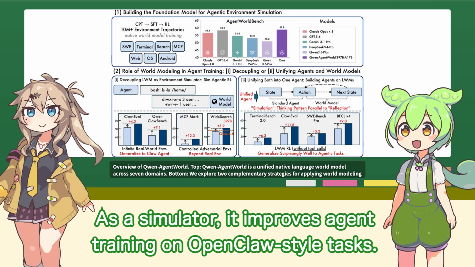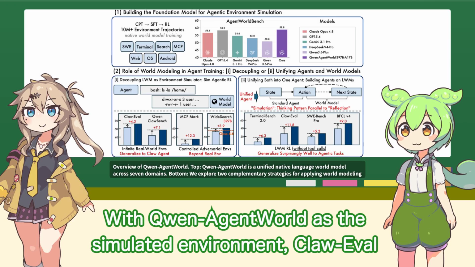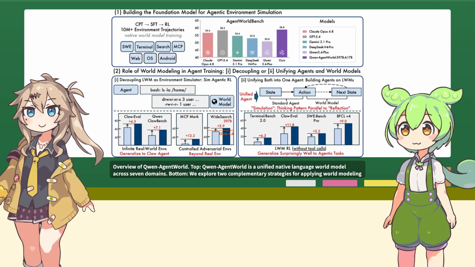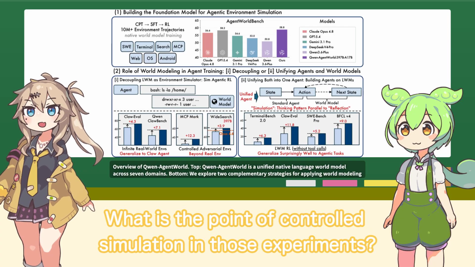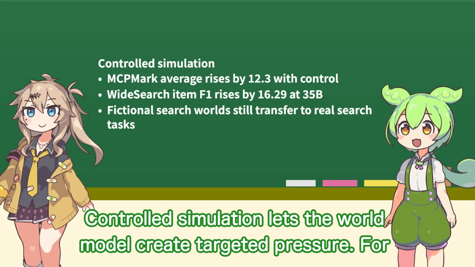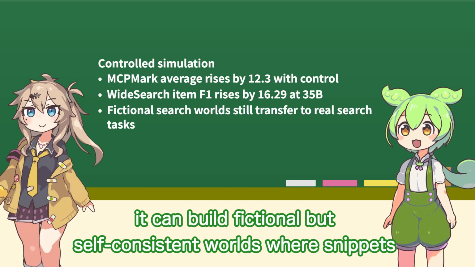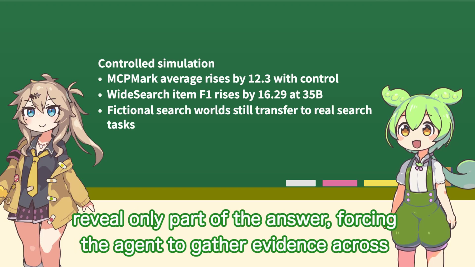With Qwen-AgentWorld as the simulated environment, Claw-Eval rises from 6.54 to 16.7, and Qwen-Claw Bench rises from 47.9 to 55.0. What is the point of controlled simulation in those experiments? Controlled simulation lets the world model create targeted pressure. For MCP, it can inject partial failures or paginated tool responses. For search, it can build fictional but self-consistent worlds where snippets reveal only part of the answer, forcing the agent to gather evidence across pages.